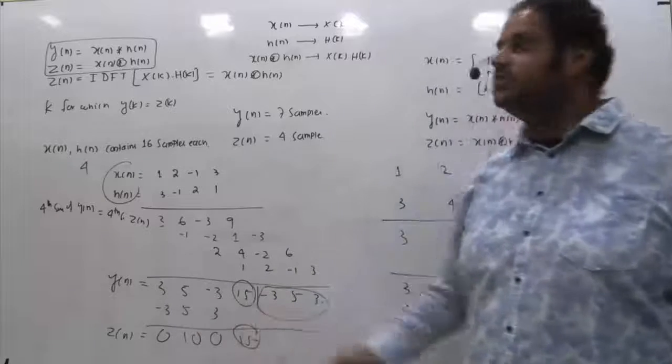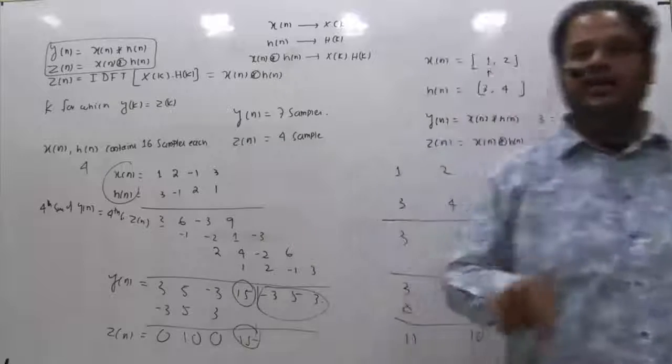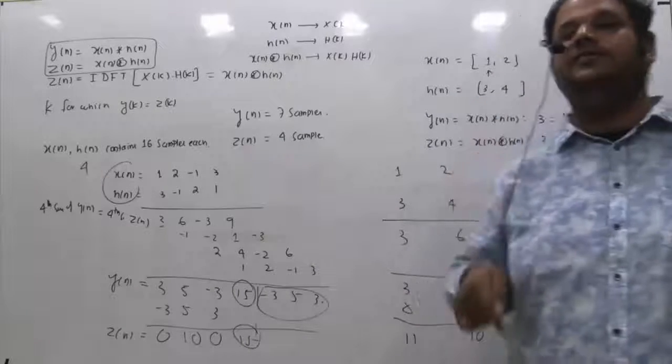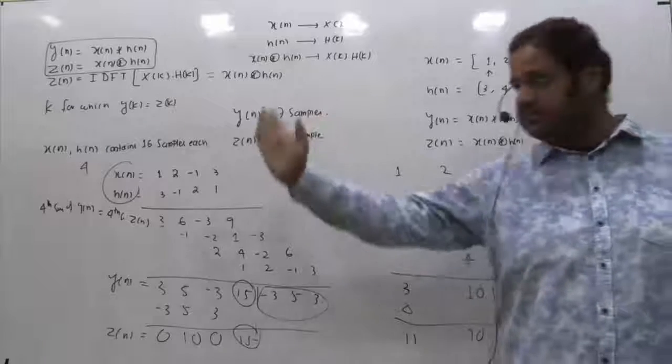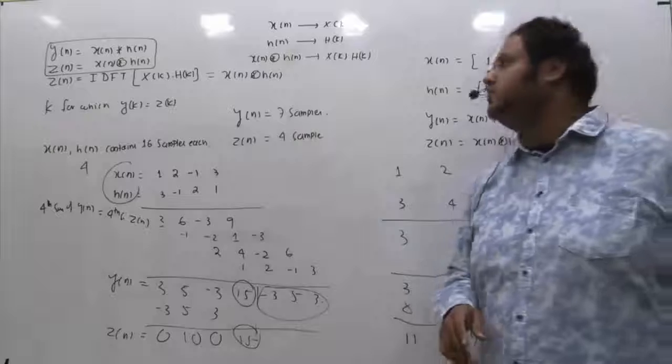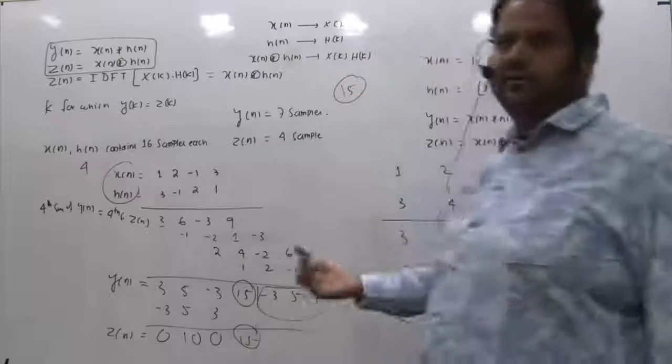So similarly, if you are dealing with 16 number of samples instead of 2 and 4, then the 16th sample of y of n and z of n will be the same, but the 16th sample corresponds to n equal to 15 because the starting point is n equal to 0. So naturally the answer of this question is k equals 15, or n equals 15.